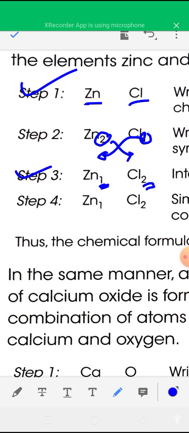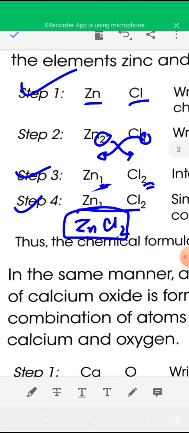So in step 4, the formula becomes ZnCl2. The number 1 is not required to be written, so the formula of zinc chloride becomes ZnCl2.